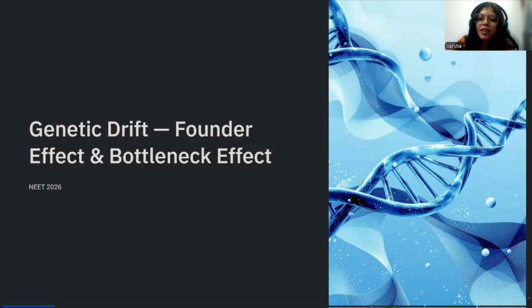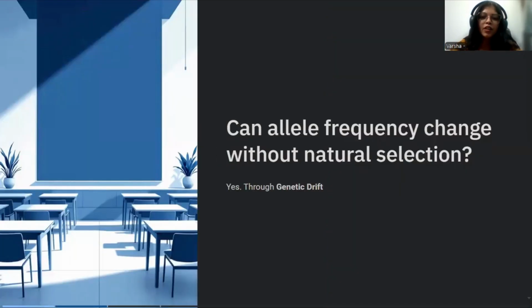So today we will understand founder's effect, bottleneck effect, and genetic drift. We will also try to solve some questions, and let's just start. So, can allele frequencies change without natural selection? The answer is yes. And this is where many students get confused. Natural selection is not the only evolutionary force. Chance also plays a role.